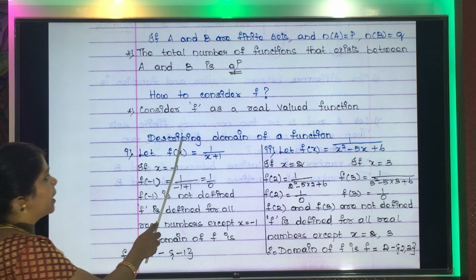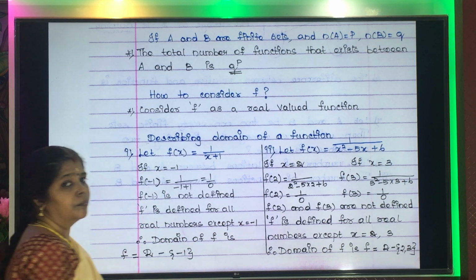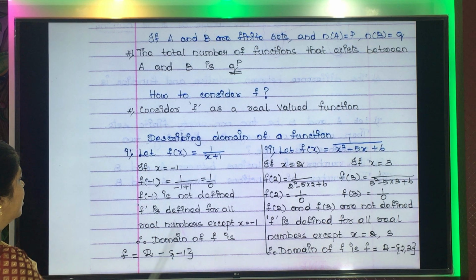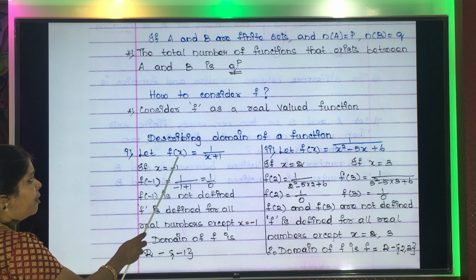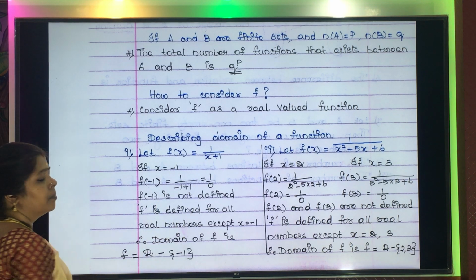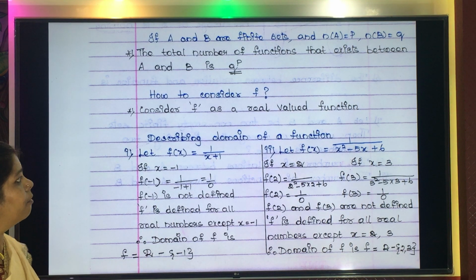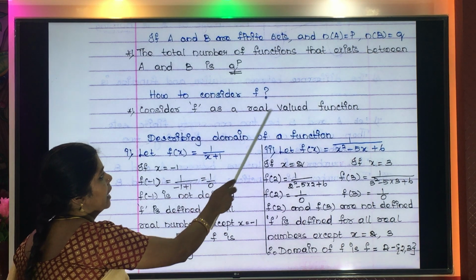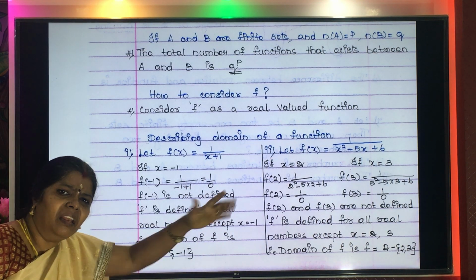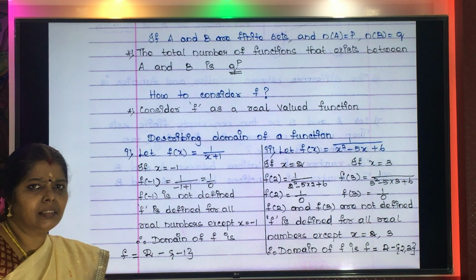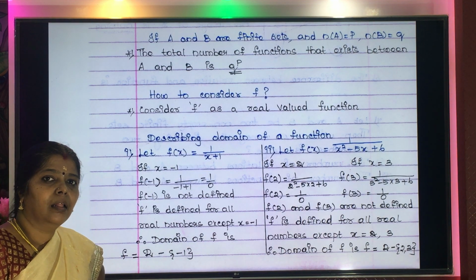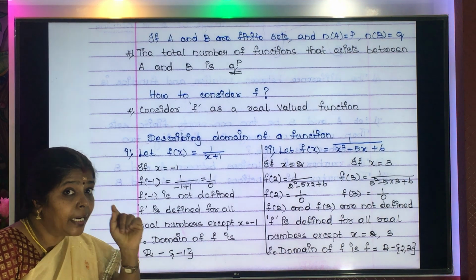Now let us describe the domain of a function by some examples. The first one is f of x is 1 by x plus 1. Now we are told that f is a real valued function. Can I take any number as a number in the domain? I do not know. So I need to check.